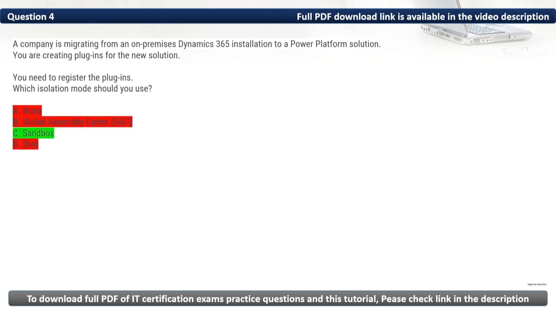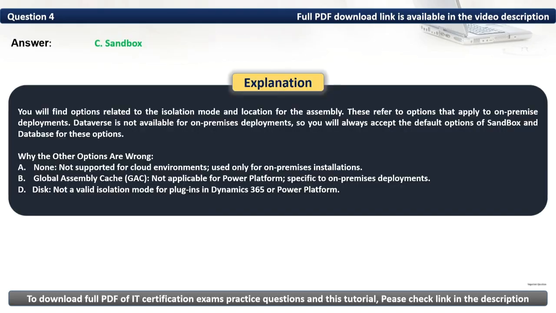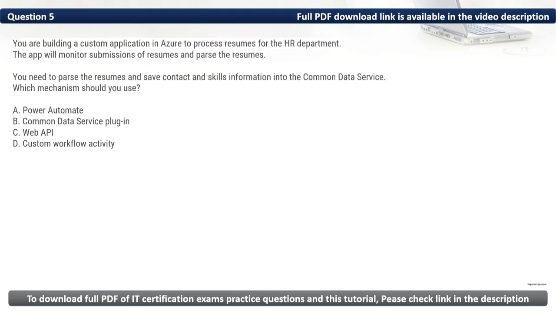Thus, the correct option is C. You will find options related to the isolation mode and location for the assembly. These refer to options that apply to on-premises deployments. Dataverse is not available for on-premises deployments, so you will always accept the default options of Sandbox and database for these options. Question 5. You are building a custom application in Azure to process resumes for the HR department.